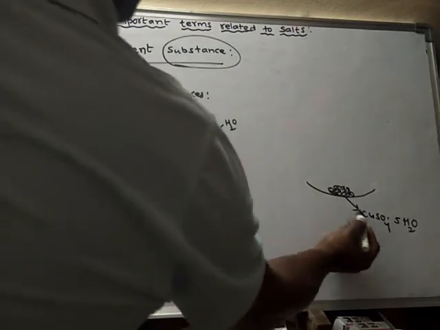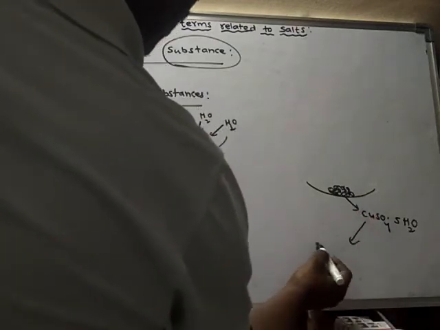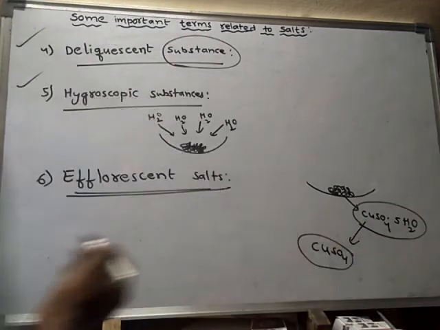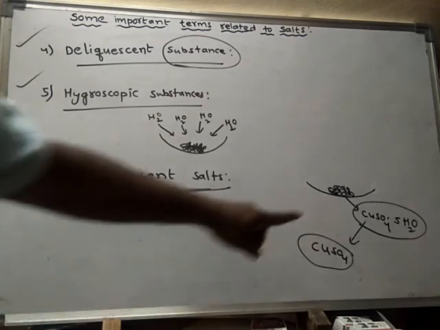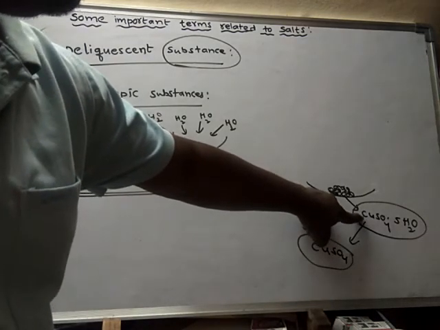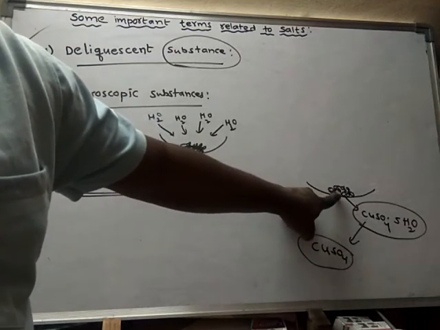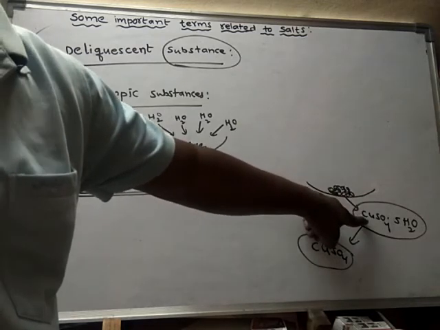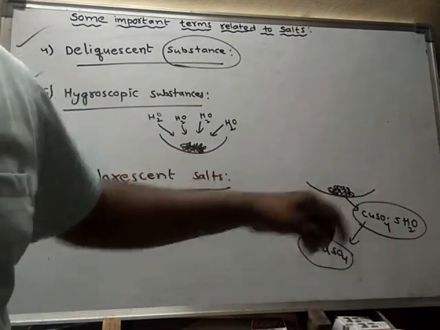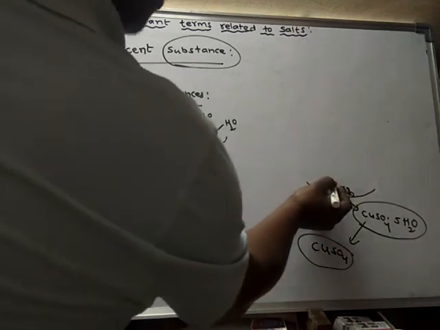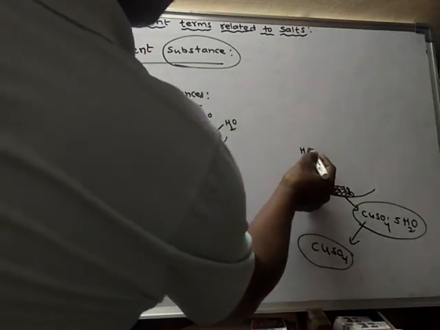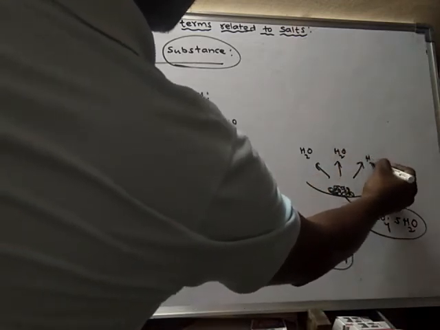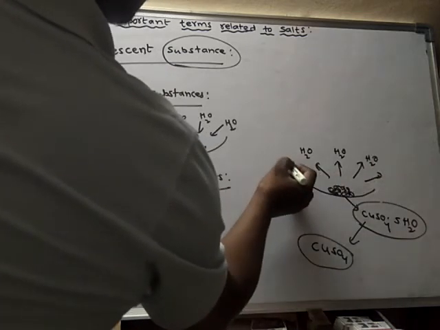Slowly, this salt will convert into anhydrous copper sulfate. Hydrated copper sulfate will convert into anhydrous copper sulfate. Actually, the color of hydrated copper sulfate is blue. What happens if I keep this blue colored hydrated copper sulfate, or blue vitriol, in the atmosphere? This substance will start losing its water of crystallization.